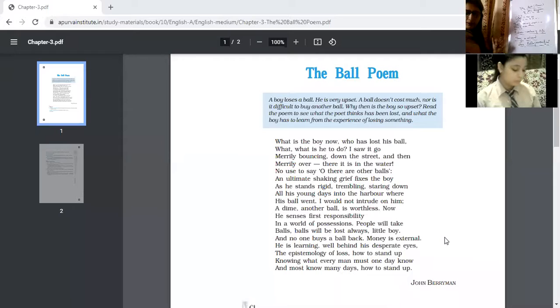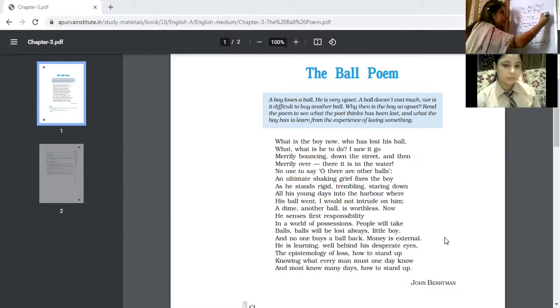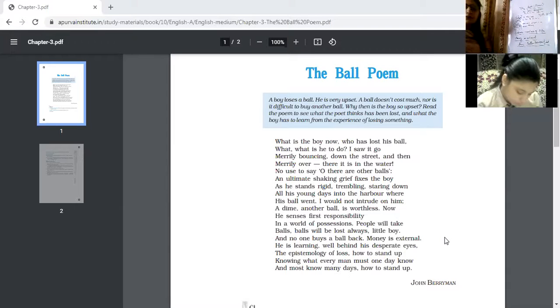And again I would like to highlight here that there is repetition of the sound b, which is a consonant, and it is at the start of these two words. So this is the reason why it is called alliteration. This is an example of alliteration.